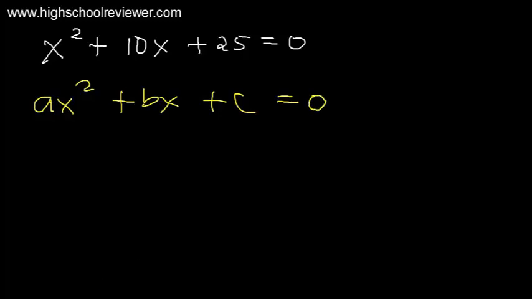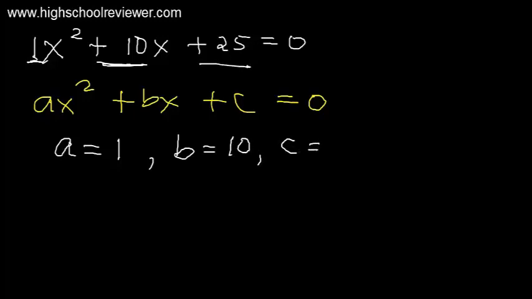The value for a, the numerical coefficient of our first term, there is none, so this is considered as 1. So our a is positive 1, our b is positive 10, and our c, which is the constant, is positive 25. And then we are now going to solve for the discriminant.